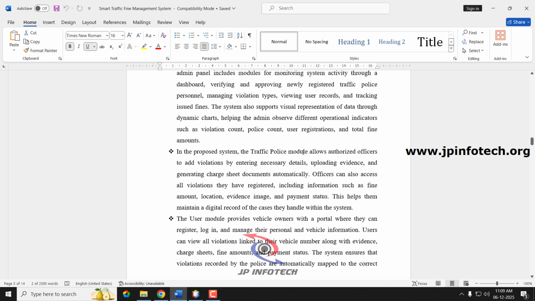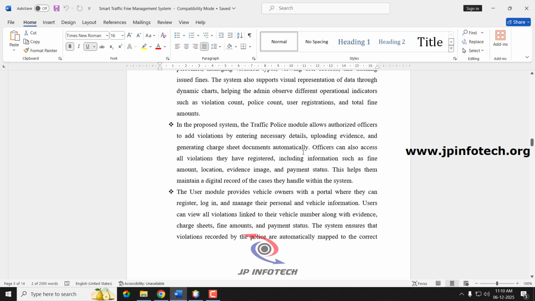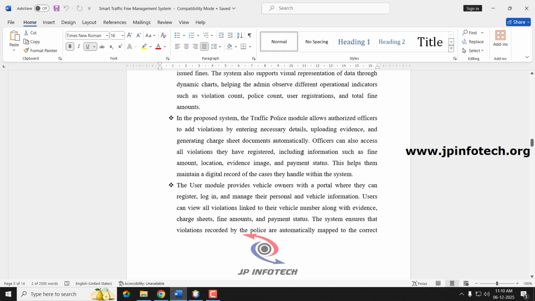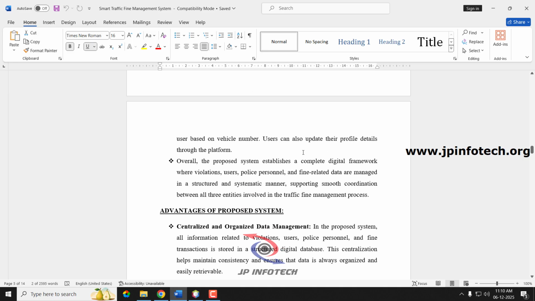The traffic police can upload the exact details of the violation by uploading the evidence. The challan sheet is automatically generated by the system, so there is no need for manual challan sheet preparation. The user can see their violations, with the evidence and the challan sheet provided in digital format. Overall, the proposed system establishes a complete digital framework where violations, user, police personnel and fine rate data are all managed in a structured and systematic manner.